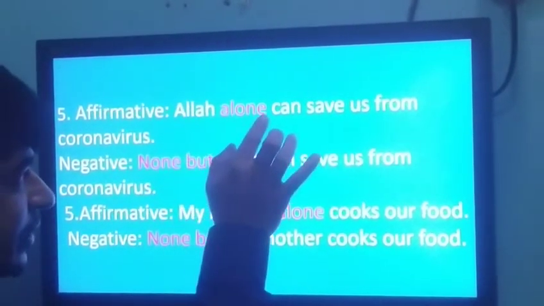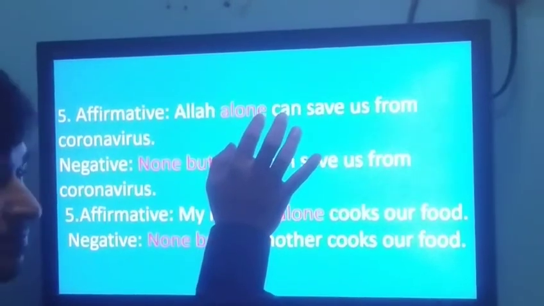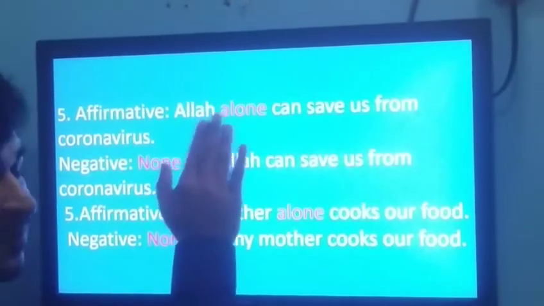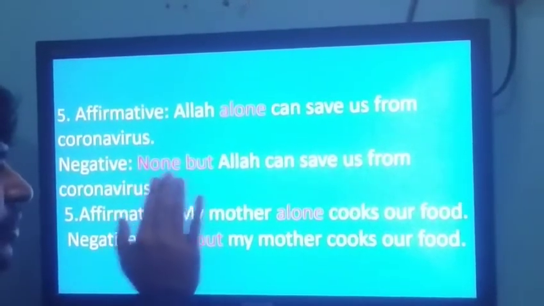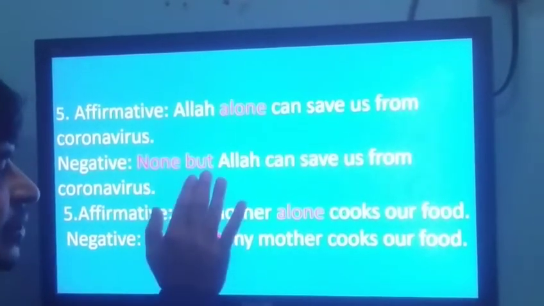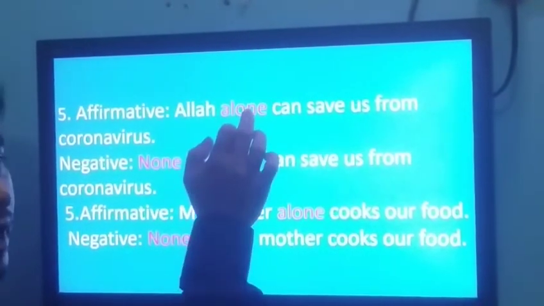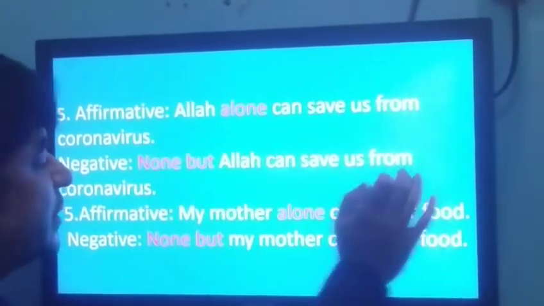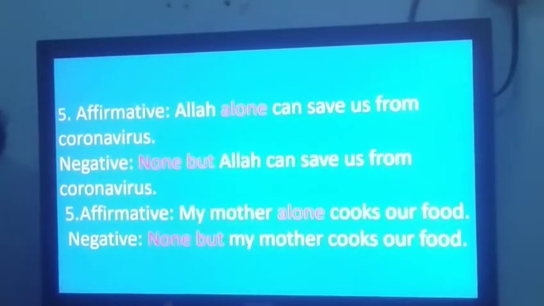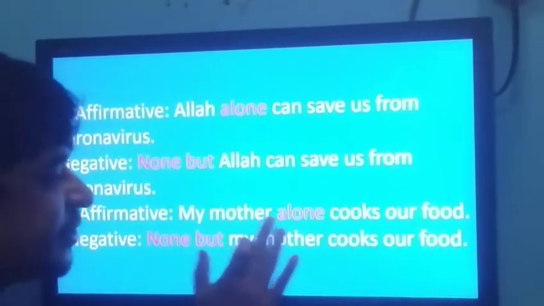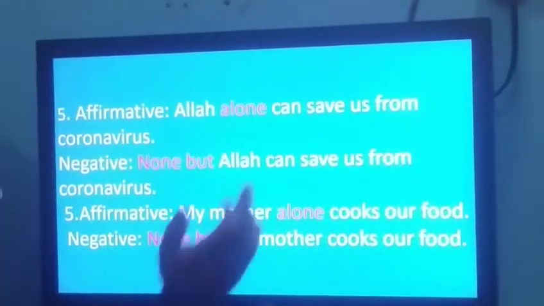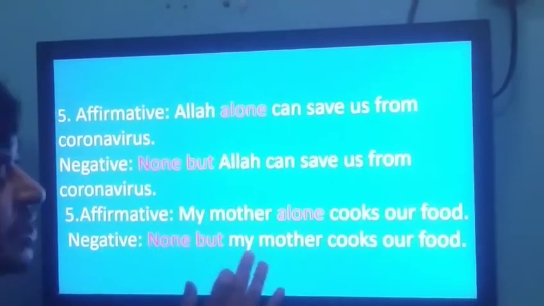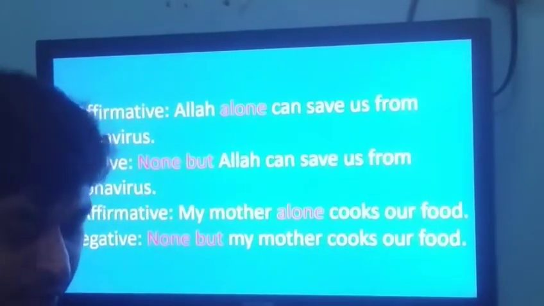Here in Allah alone, alone has been used after the subject, but in the beginning of the sentence we have used none but for alone, and we have put the subject and then other words of the sentence. In affirmative sentence, my mother alone cooks our food. In the same way, none but my mother cooks our food. Okay, now go to the next row.